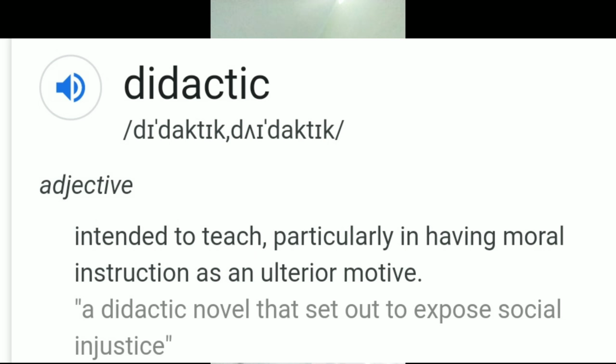So this poem, If, is called a didactic poem. What does this word didactic mean? You all know, the word didactic means for teaching, intended to teach. Here this poet presents certain values required for a perfect man.